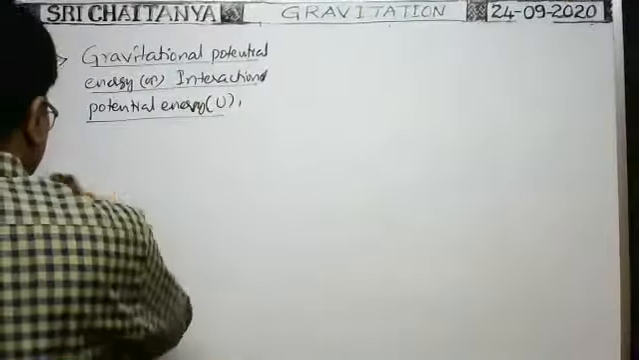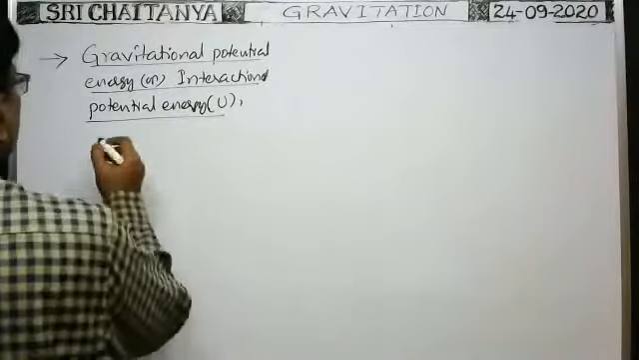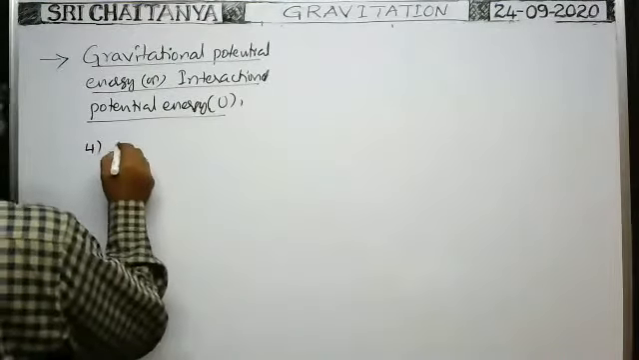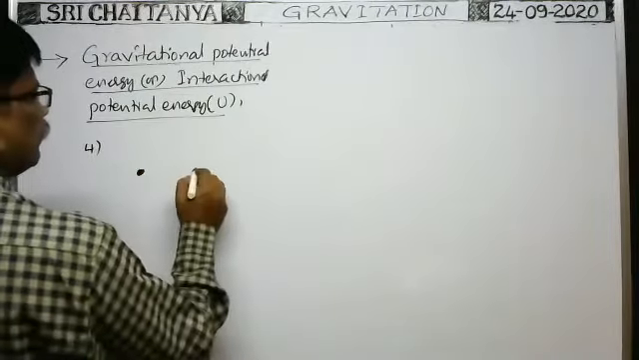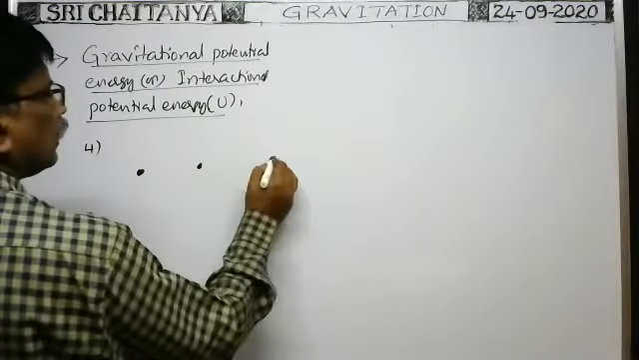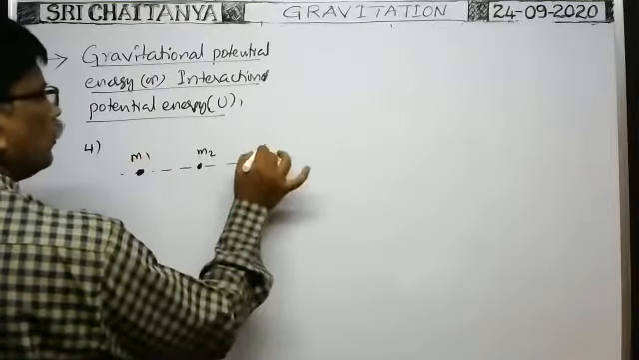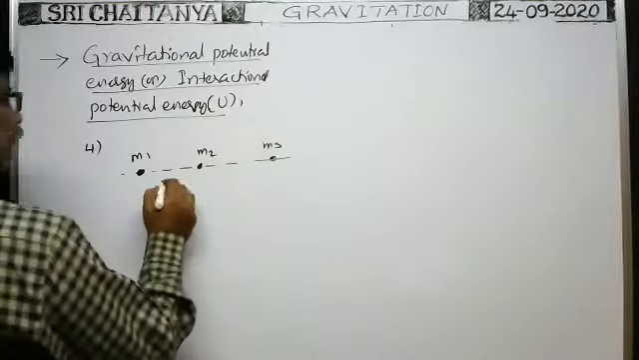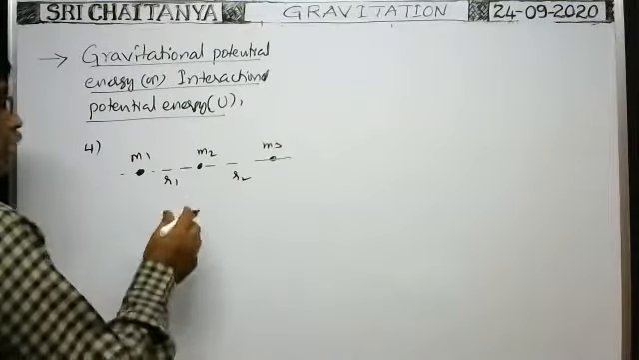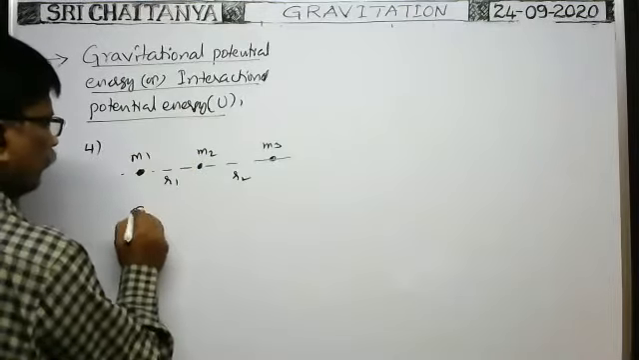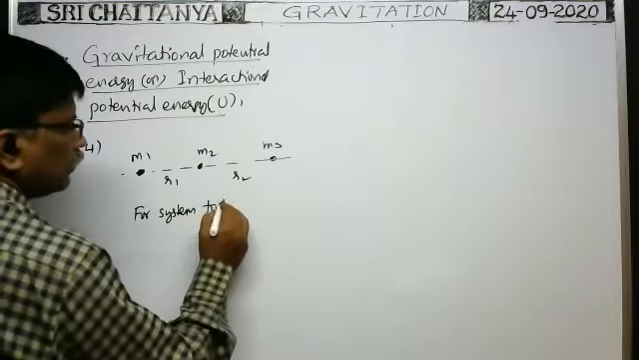Fourth note point. Suppose there are 3 particles in a system, all lying on the same straight line, having masses M1, M2, M3. Here this distance is R1, this distance is R2. For the system to be in equilibrium,